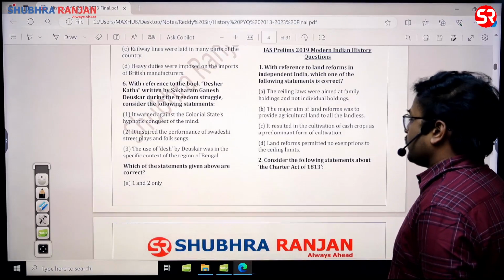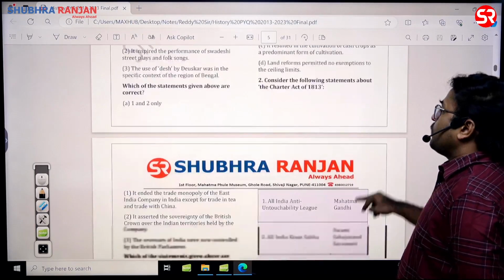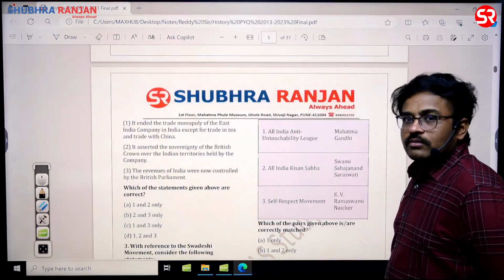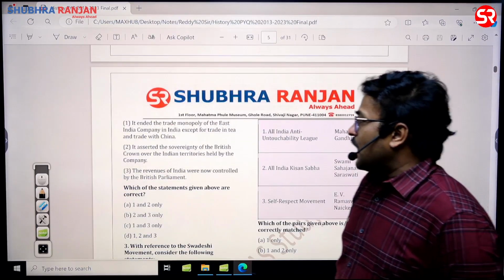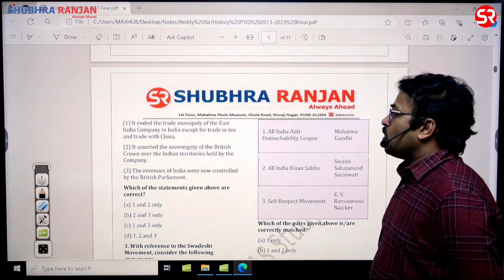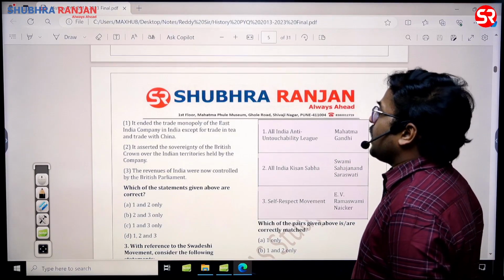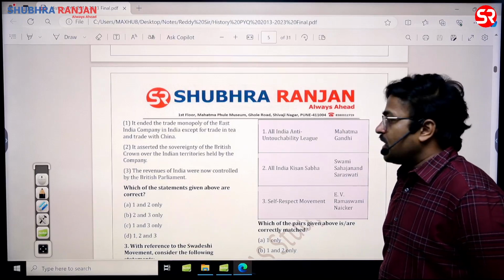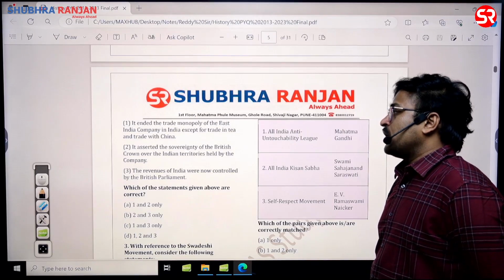So B is the answer for this question. Then consider the following statements about the Charter Act of 1813. See, administrative acts, again and again they are asking questions. If you see, it ended the trade monopoly of the English East India Company in India except for trade in tea and trade with China. So that is a correct statement.